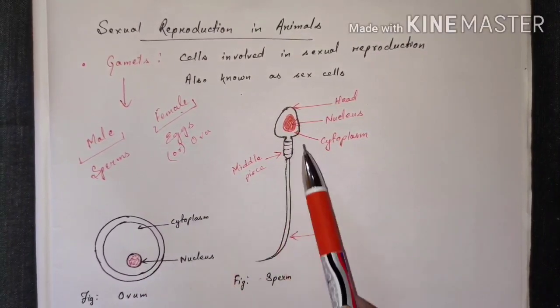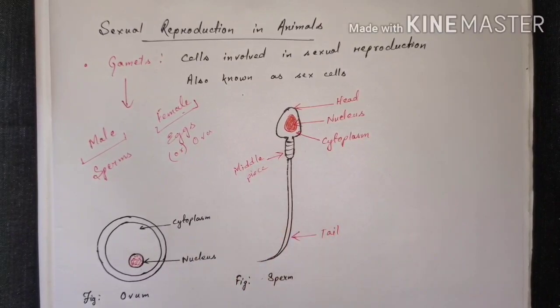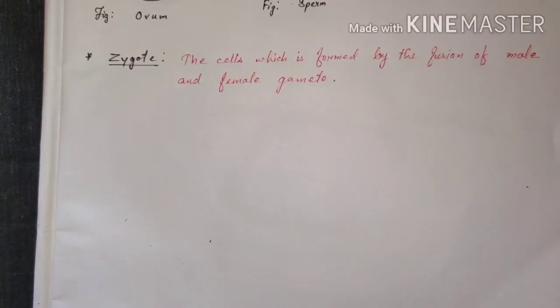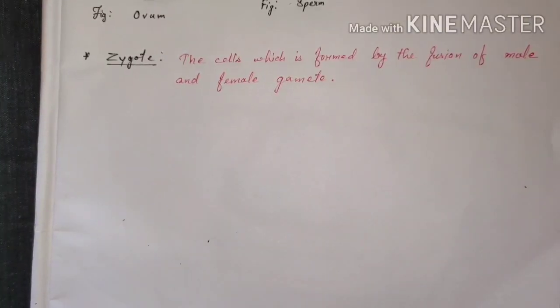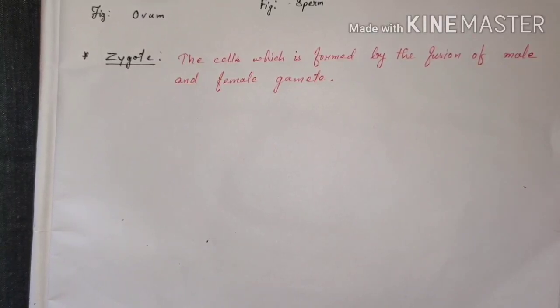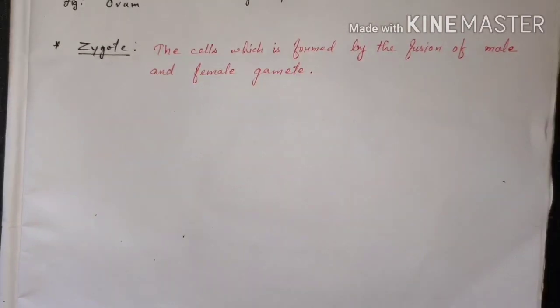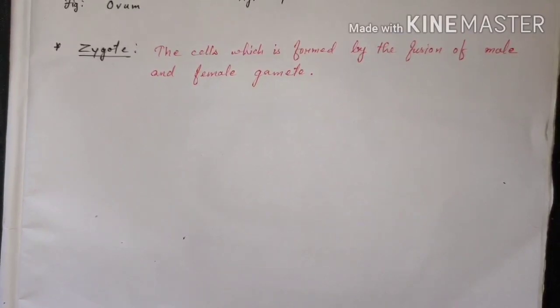That means they contain the genes of the parent organism. So the zygote is a cell which is formed by the fusion of male and female gametes, and this zygote is a single cell. This process of fusion of sperm and the ovum during sexual reproduction is called fertilization.